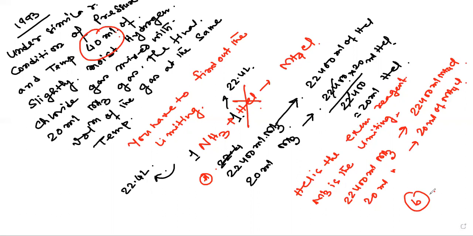Okay, wait. Another question came, AIIMS 2004. One of the students has sent me this one. He has asked for the equivalent mass of KIO3 in the reaction.